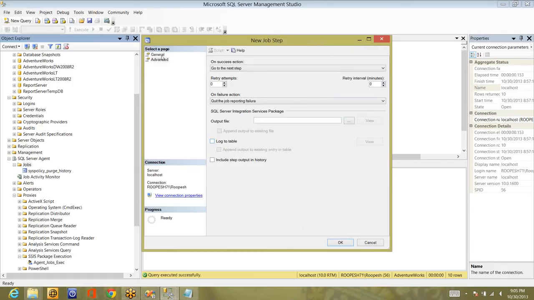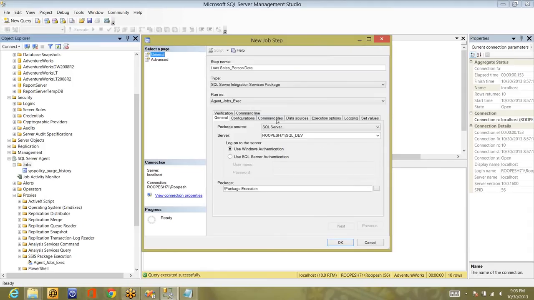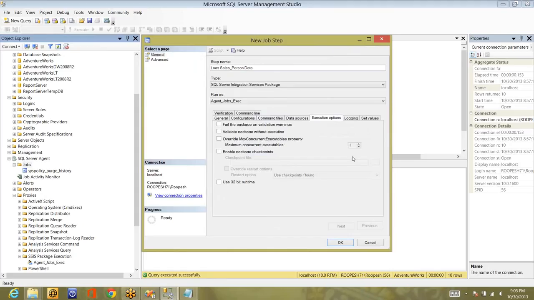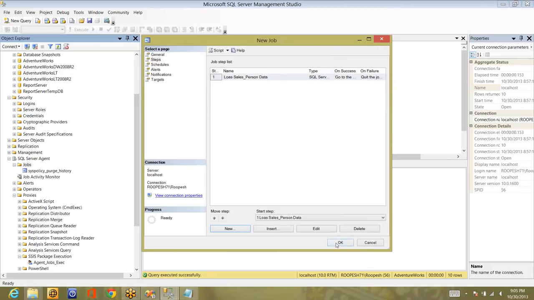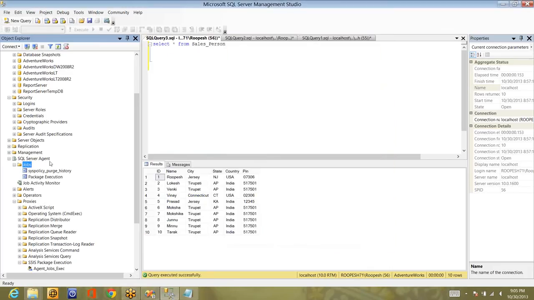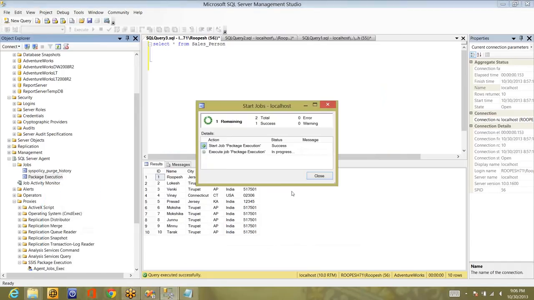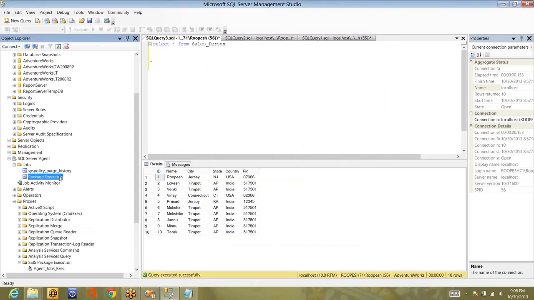Now, if you see, I have configured the package, and these are the same options that we discussed when we talked about the package execution utility. Now let me click on OK, and I'm going with only one step, and let me execute this package. I hope it will fail. Let's see. Oops, it failed.